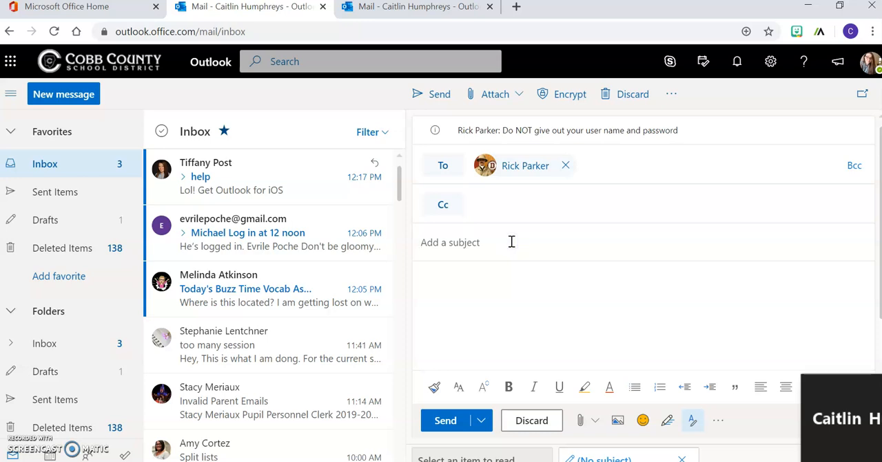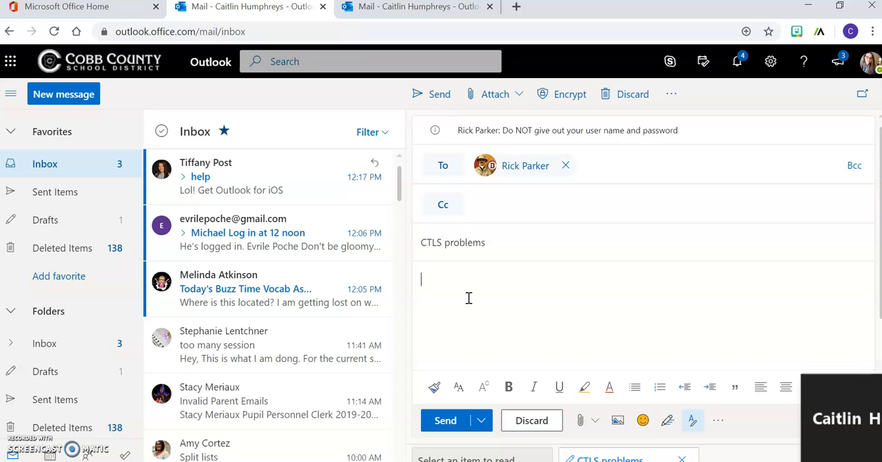Here in Add a Subject, this is where I'm going to tell him what this email is about. CTLS problems. That's the end of that box. We are done with the subject. Now we need to go to the text.